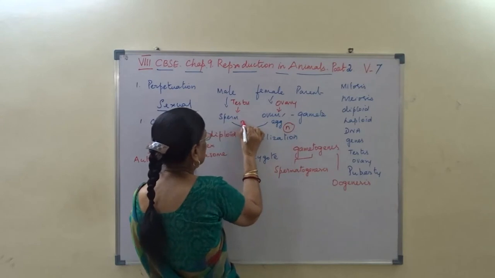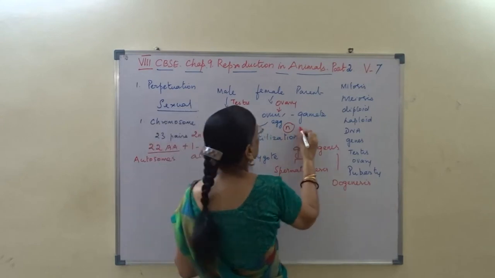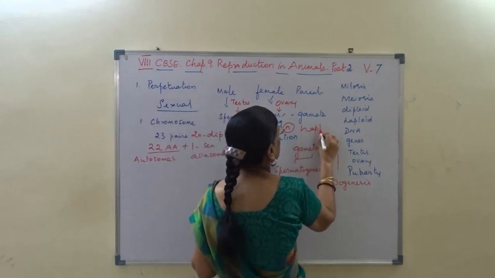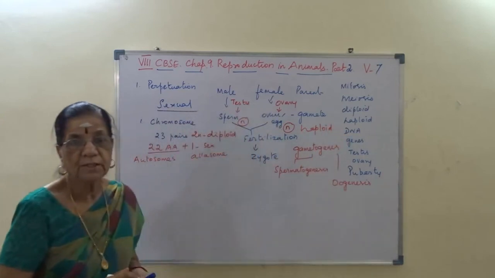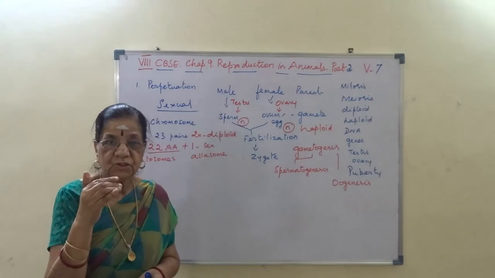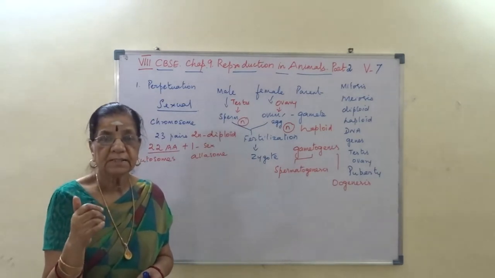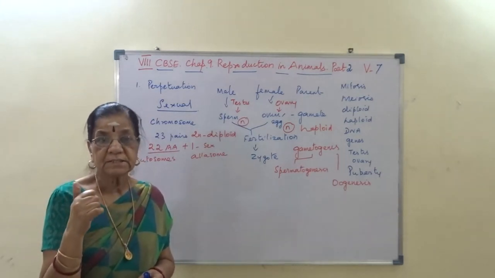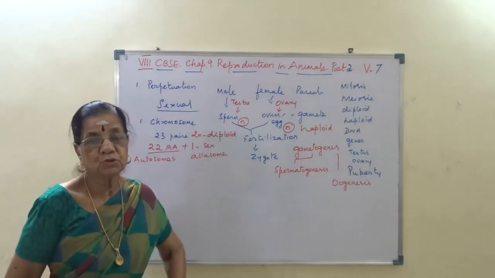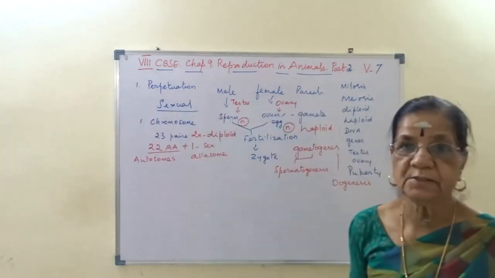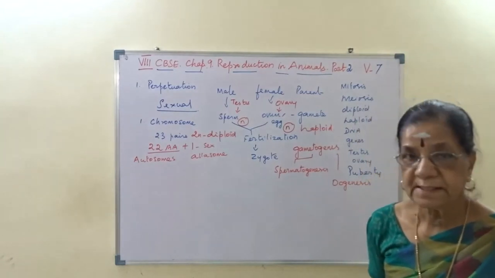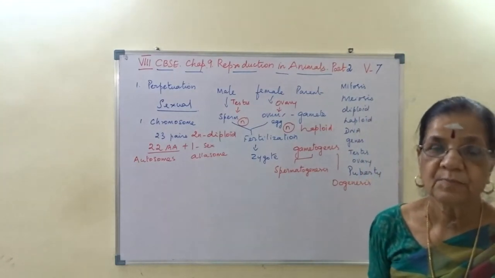This sperm and ovum have the haploid number, n. So we say from diploid, it is reduced to haploid. When the chromosome number is reduced from diploid to haploid, it is called reduction division.